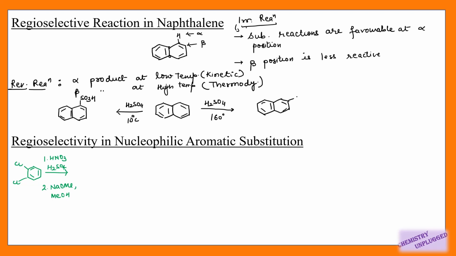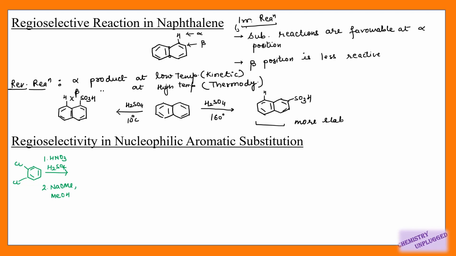We know that thermodynamic products are more stable and kinetic products are faster in nature. So the attachment of this SO3H group at the beta position provides stability to this naphthalene molecule, because at the alpha position this SO3H group can clash with the proton attached at the alpha position of the other ring, right? While in this case it is far away from it, so this is more stable.